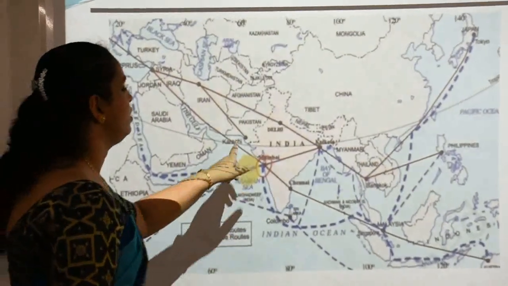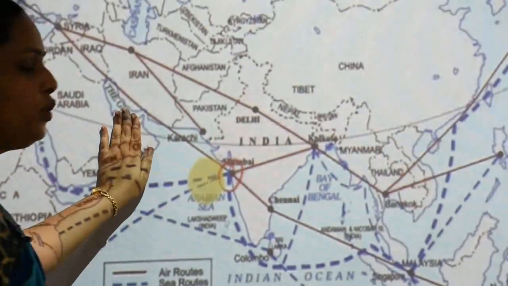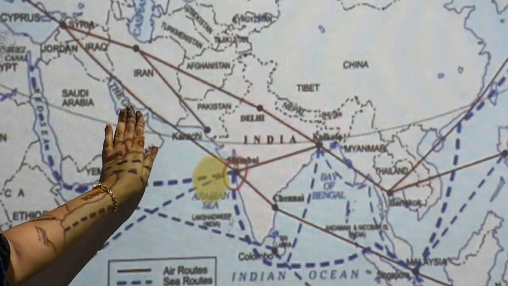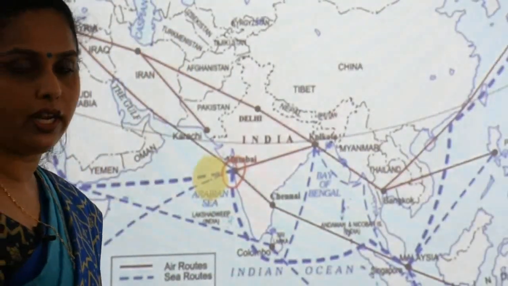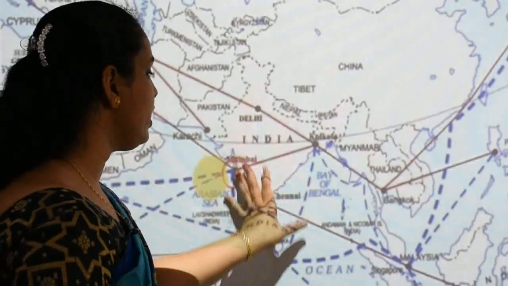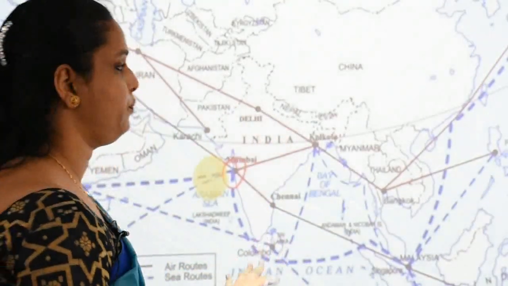See this. Position of India is here. These are the western countries of Asian continent and these are the eastern countries of Asian continent. And our country is lying in between. So we have a central position.